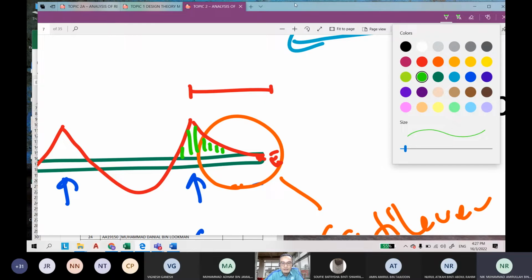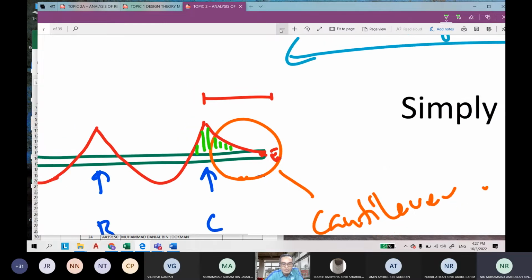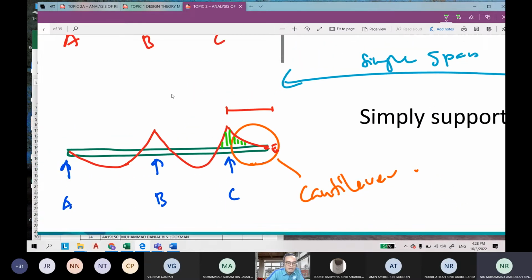Along the cantilever part, the tension is at the top or at the bottom? You just have to refer to the shape of the bending moment. If the bending moment goes to the bottom of the beam, it means the tension is at the bottom. If the bending moment is at the top of the beam in the diagram, it means the tension is at the top. Then it goes to the bottom again, so the tension is at the bottom. It goes to the top again, and along the cantilever part, the bending moment is at the top. So the tension is at the top or at the bottom?